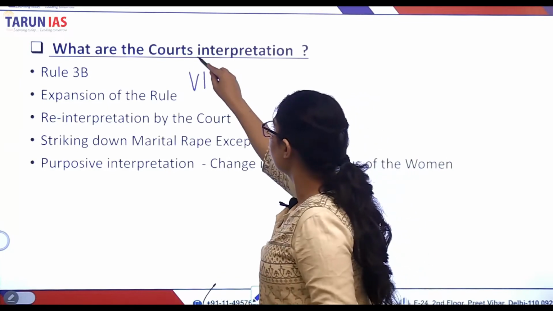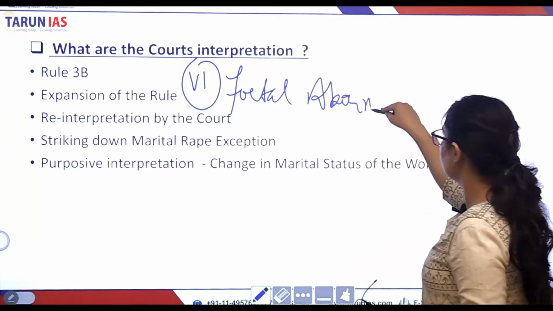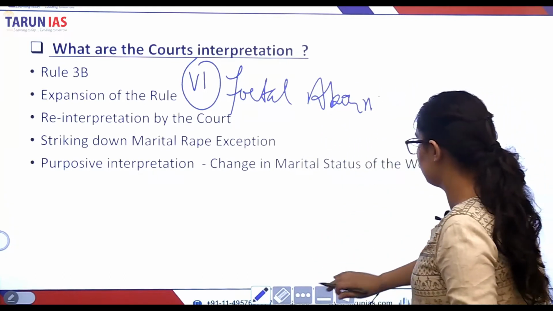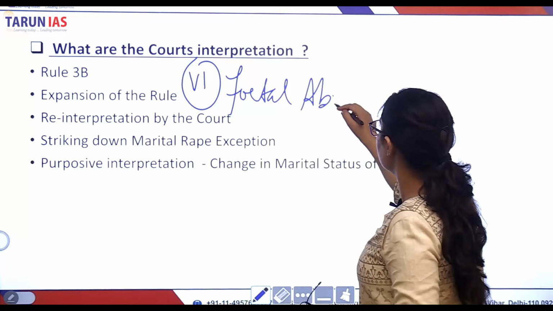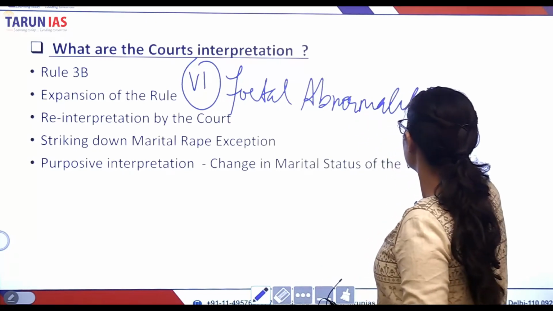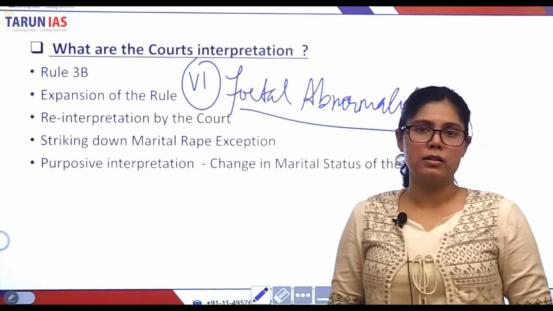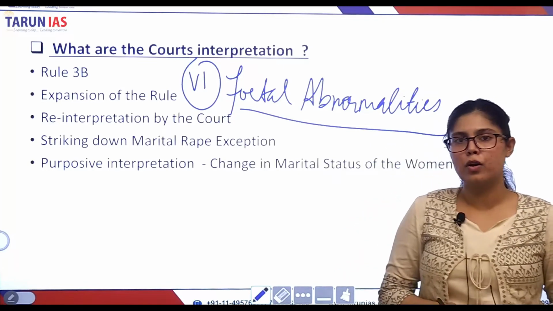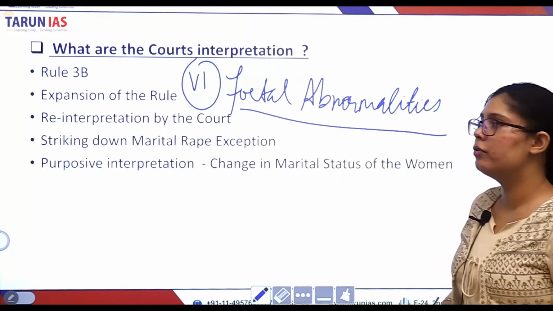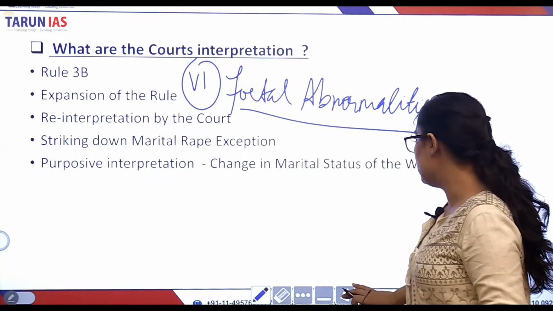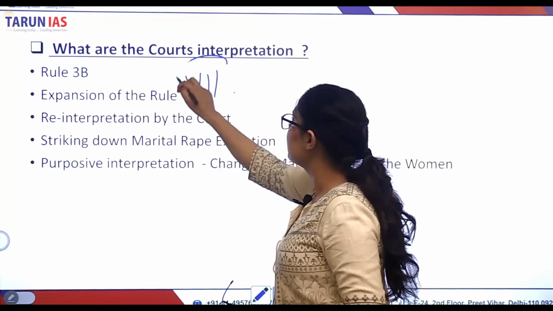Now, the sixth category recognizes the fetal abnormalities. If there is a substantial risk to the life of the fetus that it would be incompatible with life and would suffer from serious or grave mental and physical conditions, therefore the pregnancy can be aborted within the gestational limit of 22 to 24 weeks. Now let's see the seventh category of women.